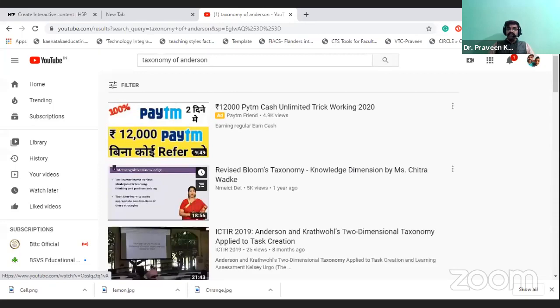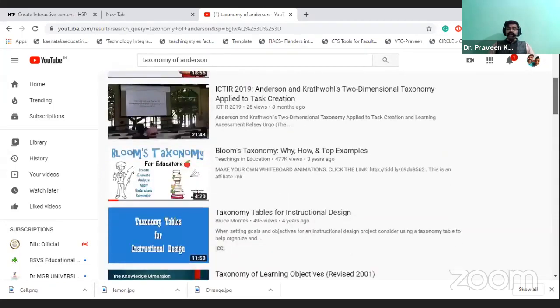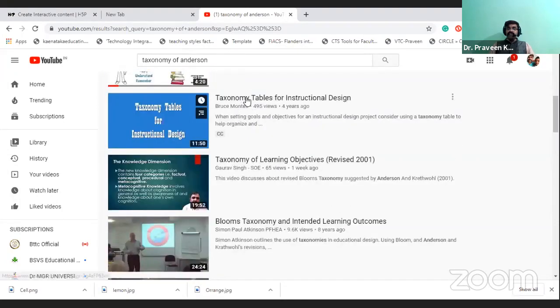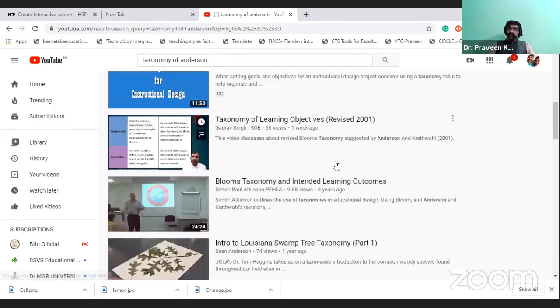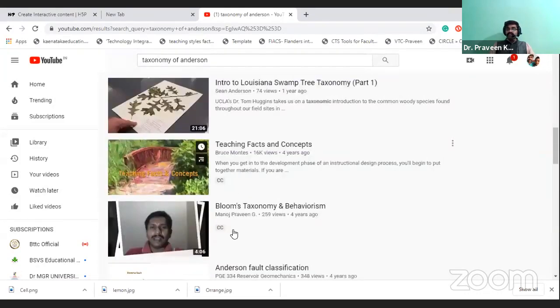Once you select Creative Commons, some of the videos will be visible. Observe these 3 videos. In the taxonomy labels for the instructional design, there is a button called CC. We can say that it is completely an OER video, where you can identify the CC. That CC video will look like this. So this is the CC video.